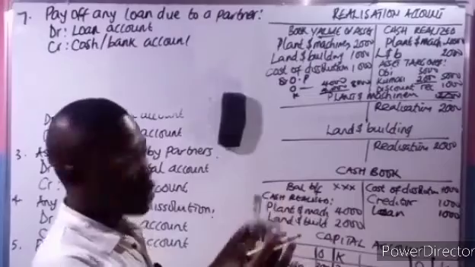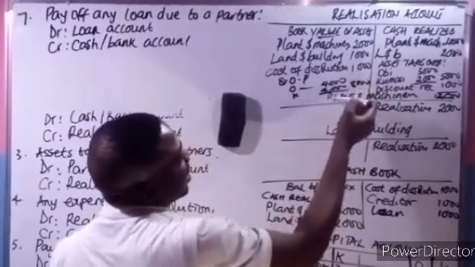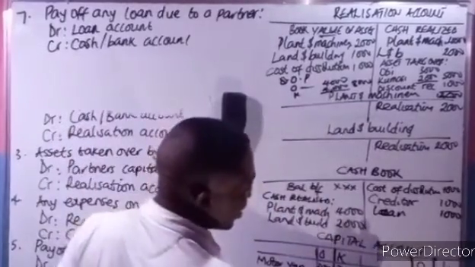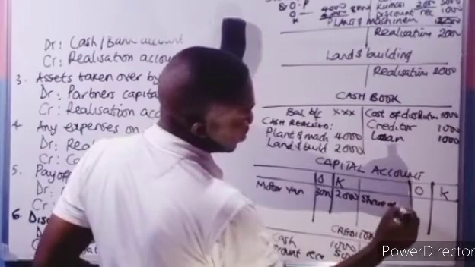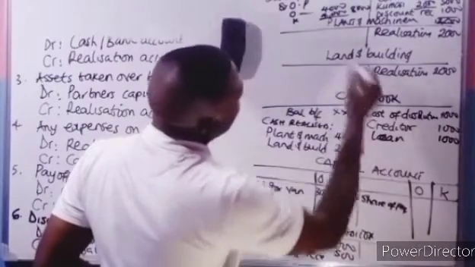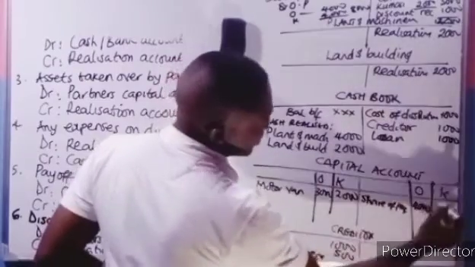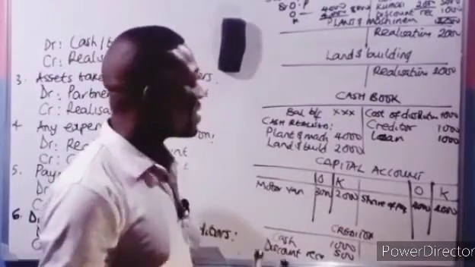Okay, this is an illustration. Since the share of profit is 4,000 each because it is equal, we'll transfer it to the capital account here. So we now have share of profit for OB as 4,000, and for Kumasi 4,000. Okay, so that's that.